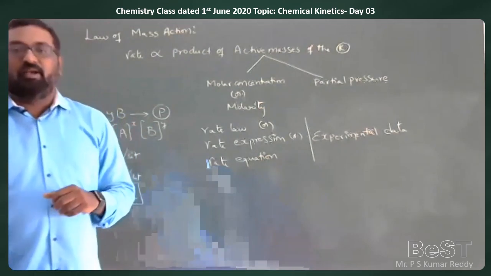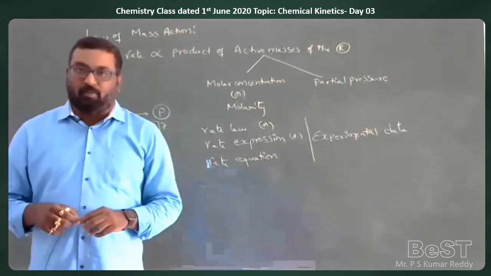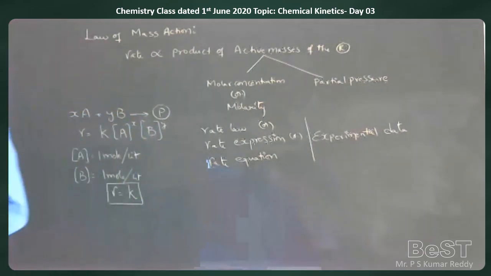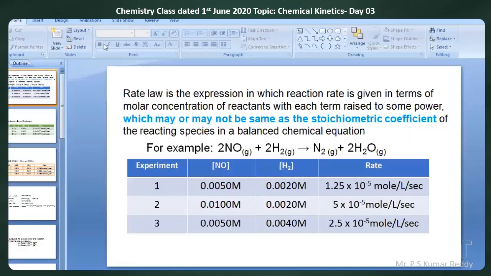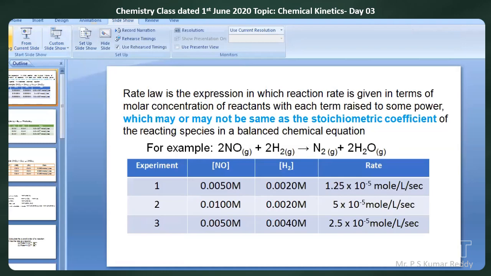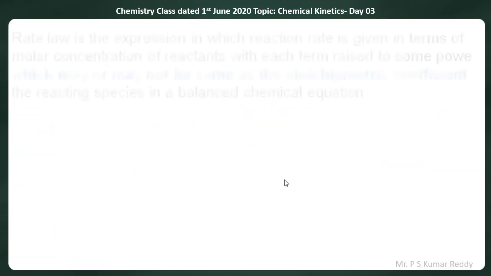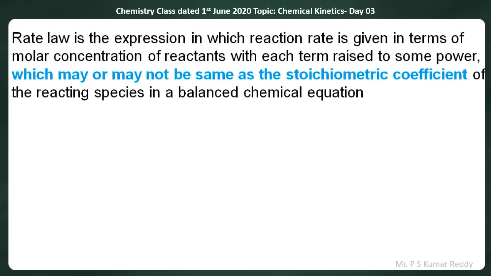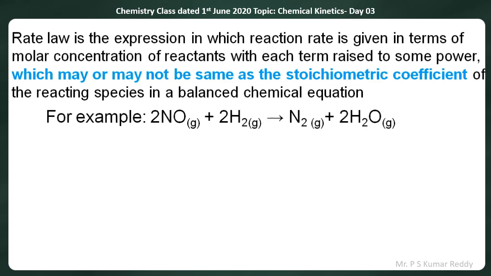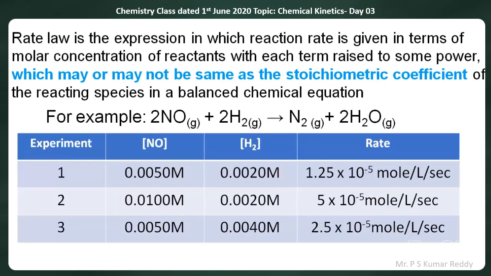For that, you need to note down a problem. Please note down this problem.